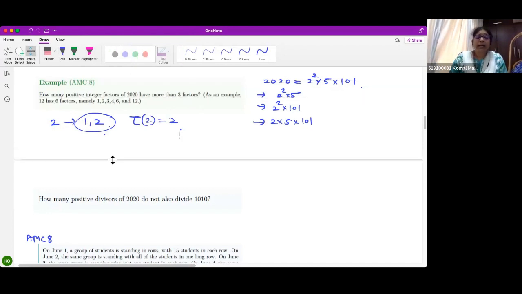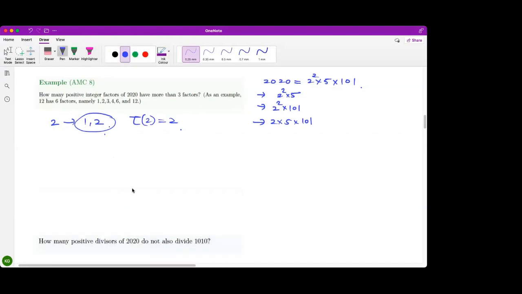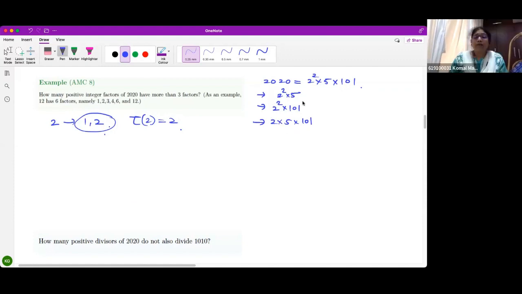Is that clear? Yes, ma'am. Okay. So if I have more than 2 primes, definitely it will have more factors. But even 2 square has how many factors? What is tau of 2 square? That is 3. It has 3 factors. Correct?